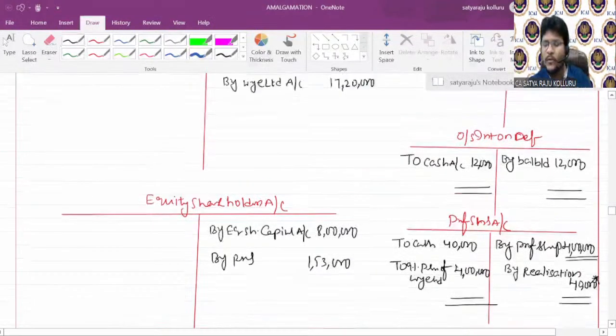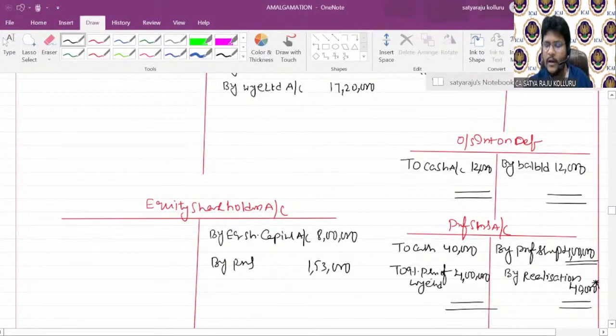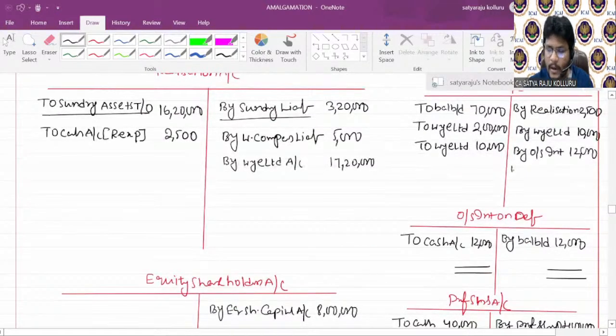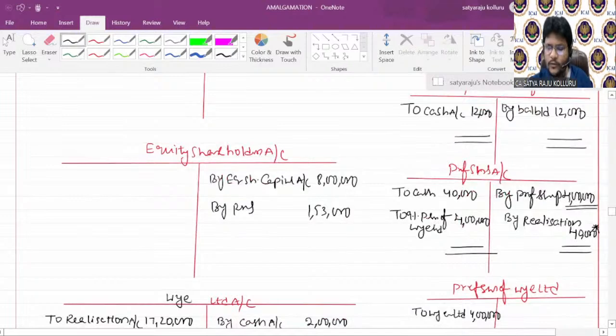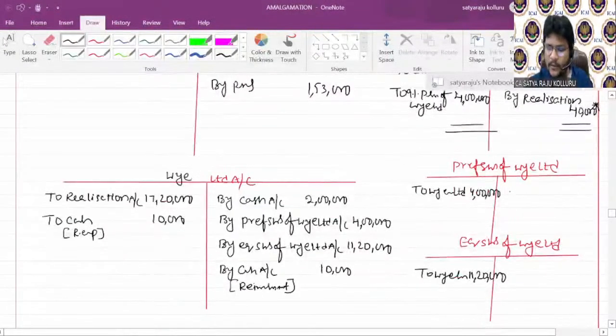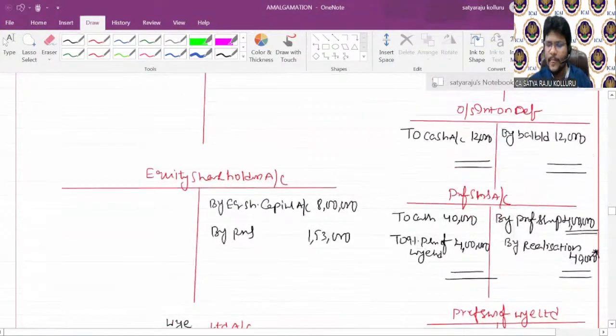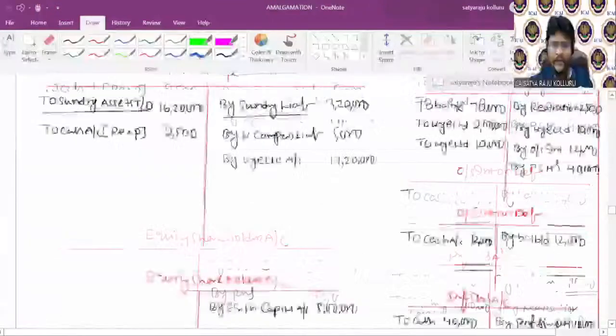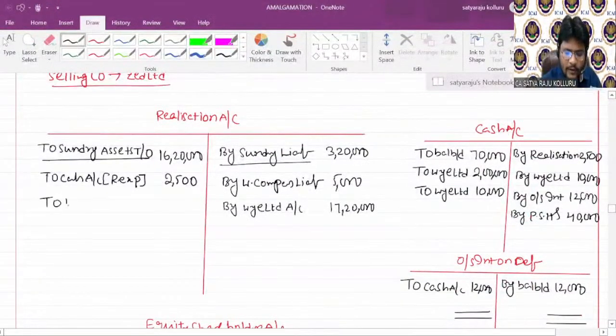One thing, guys, the simultaneous posting we need to give: preference shareholders to cash. In cash, by preference shareholders first, 40,000. Next, preference shareholders to 9% preference shares of Y Limited, by preference shareholders, that is 4 lakhs. With this the account is closed. Next, preference shareholders by realization, then realization to preference shareholders, which is 40,000. All simultaneous posting is over.